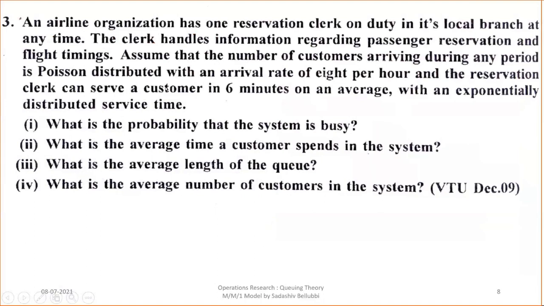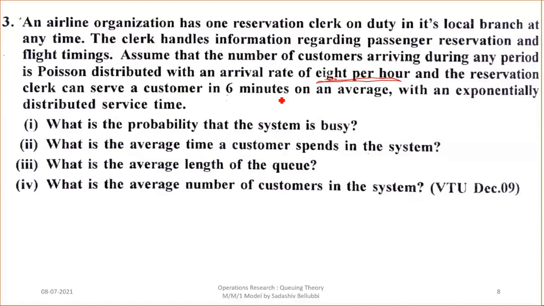The clerk handles information regarding passenger reservation and flight timings. Assume that the number of customers arriving during any period is a Poisson distribution with an arrival rate of 8 per hour, and the reservation clerk can serve a customer in 6 minutes on an average.